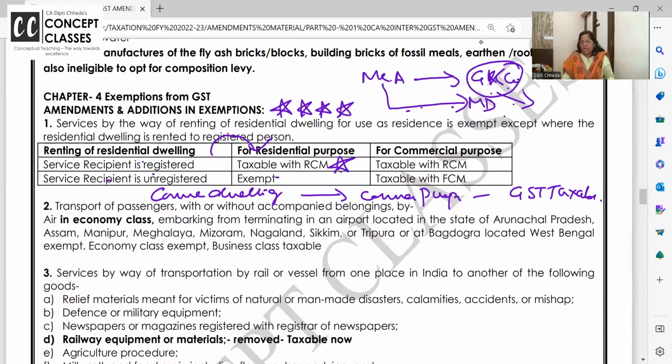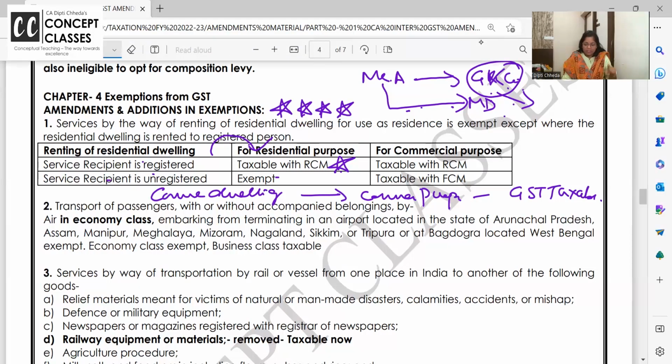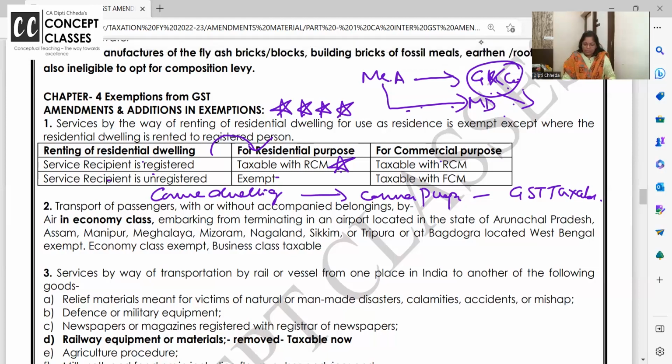So in this we have covered your RCM also. Is the case clear or not? Residential dwelling given for residential purpose, recipient is registered, taxable with RCM. Residential dwelling given for commercial purpose, and if the recipient is registered, anyhow it's going to be taxable with RCM, reverse charge mechanism. Now, residential dwelling given for residential purpose, but the recipient is unregistered.